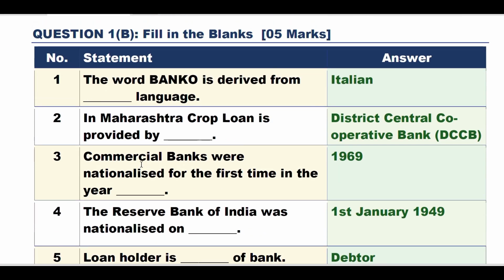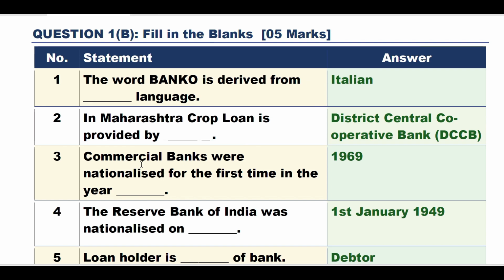Question number 1B, fill in the blanks, carries 5 marks, a previous year question actually. The first statement was: the word banco is derived from dash dash language. The correct answer is Italian language. In Maharashtra, crop loan is provided by: the correct answer is District Central Cooperative Bank, that is DCCB. Commercial banks were nationalized for the first time in the year 1969.